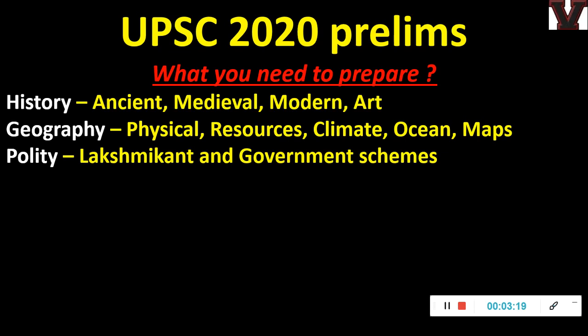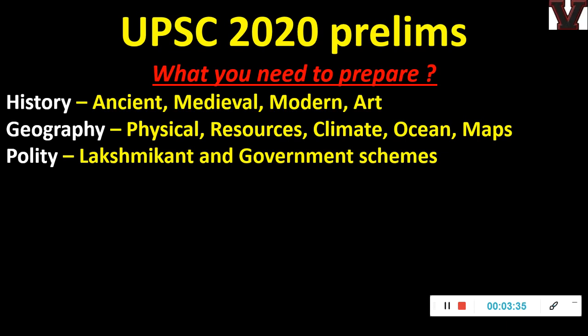So it's not an issue whichever text you follow, unless you have a good test series. With our test series, any 4th, 5th or 6th edition you follow, you can complete all those things. And government schemes are very important, because in 2016 prelims, if you have seen the paper, at least 10 to 12 questions came just from schemes.